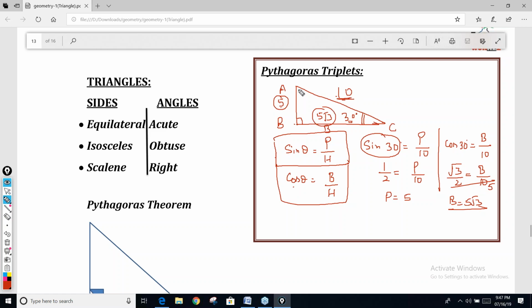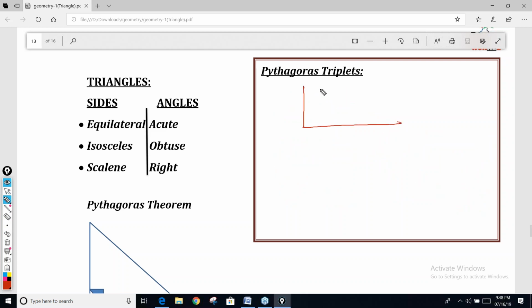Bhaskar, the question is not clear. When do you use multiples of triplets and when do you use the rule method? What is the question? When one angle is given and one side is given, we can apply either sine cos or look here at what I'm trying to make you understand. You need not do this much now. This is a very important thing which I'm telling you just now.